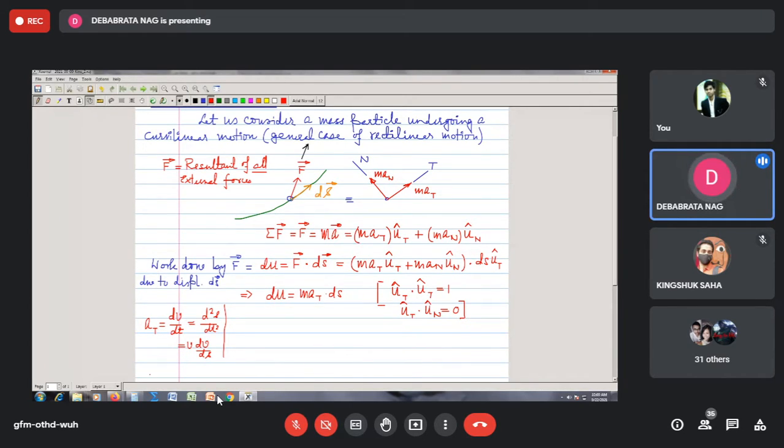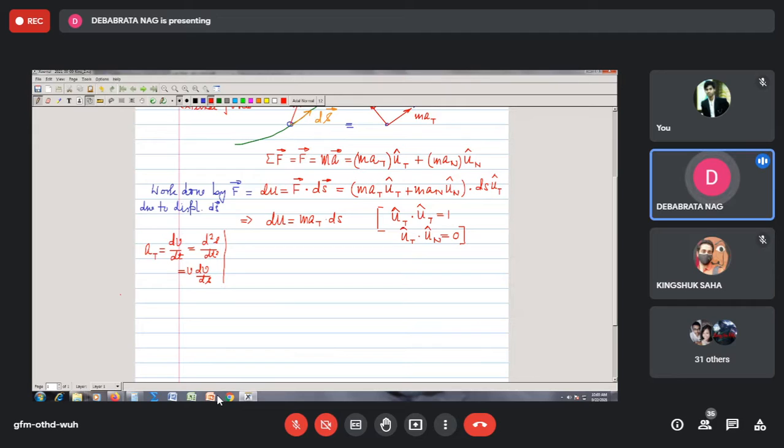So we can see from here that a_t into ds will be equal to v dv, and this v dv again can be written as half of d of v square. Therefore in place of a_t ds, we can write half of d of v square.